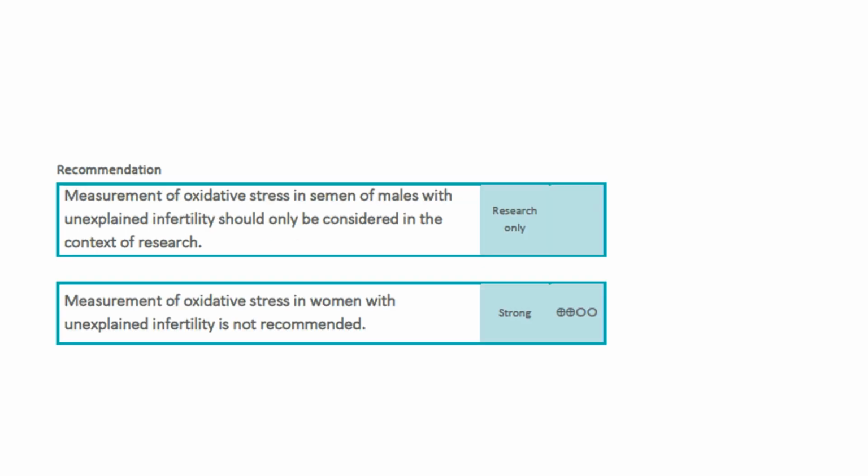Testing for oxidative stress in semen of males should only be considered in a research setting, as the evidence is limited and it will require more research. Also, oxidative stress testing in females is not recommended, and this also requires additional research before recommending it in routine practice.